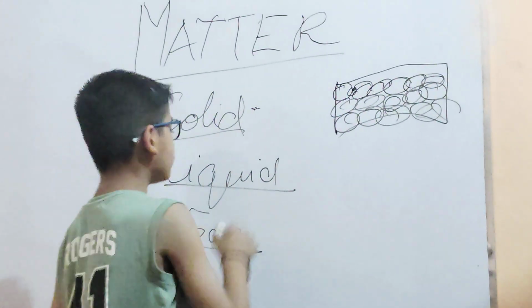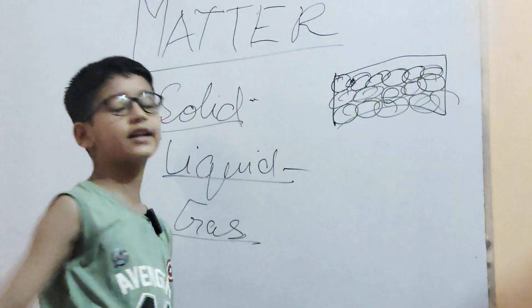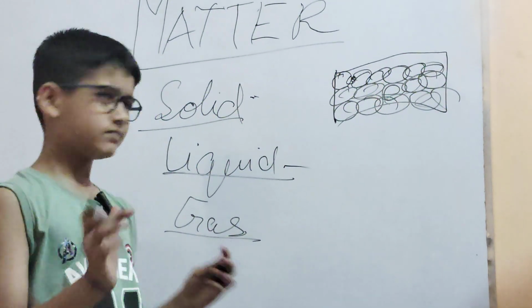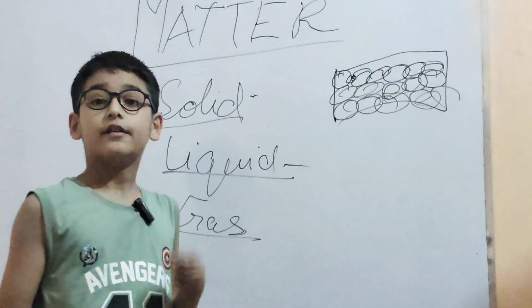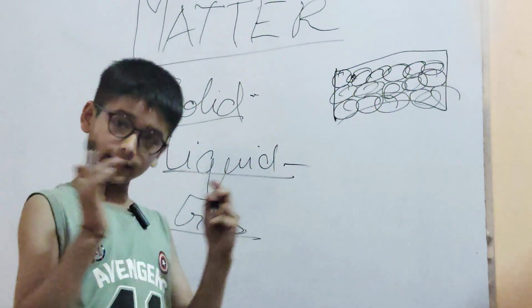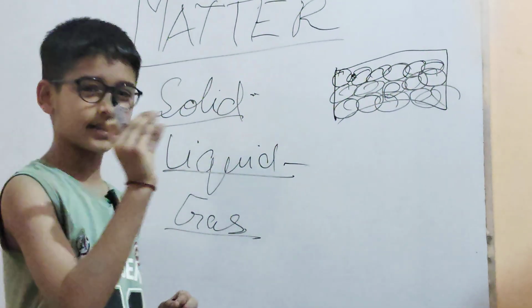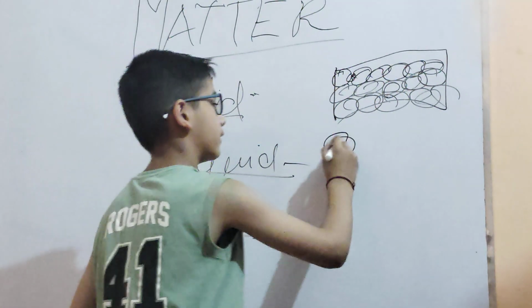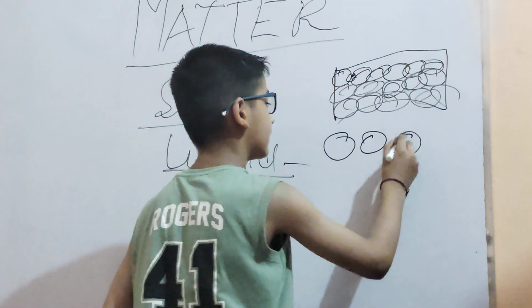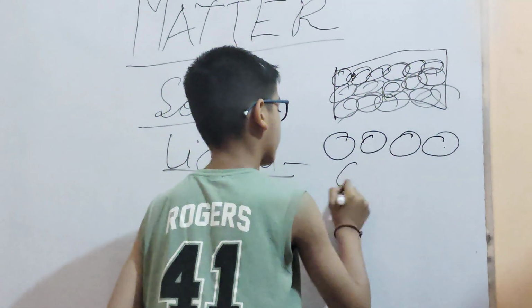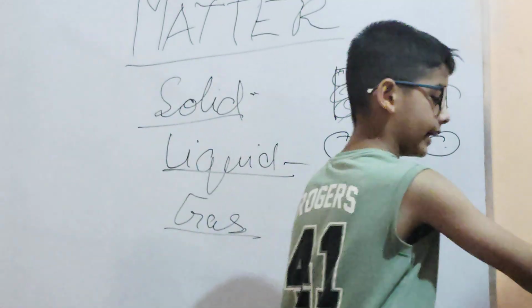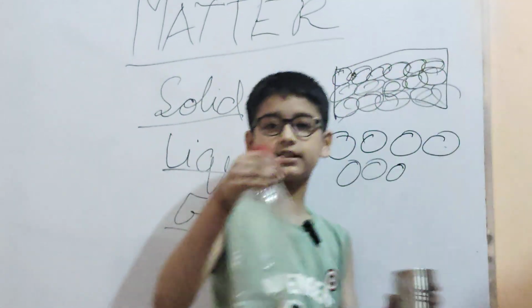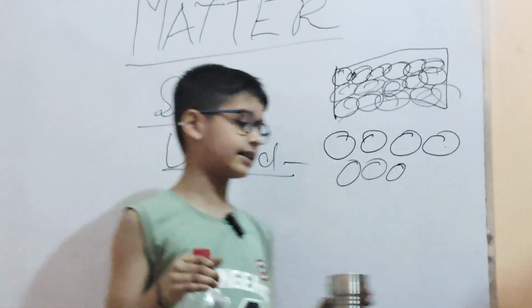Now let's come to liquid. What are liquids? Liquid is a type of matter which has molecules near to each other, but they leave some space in between them. Imagine liquid is inside this bottle and here is a glass.